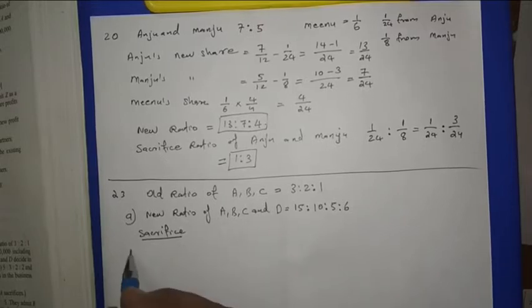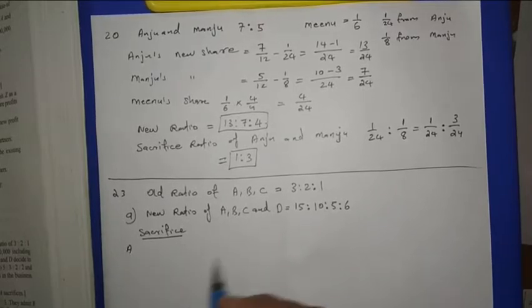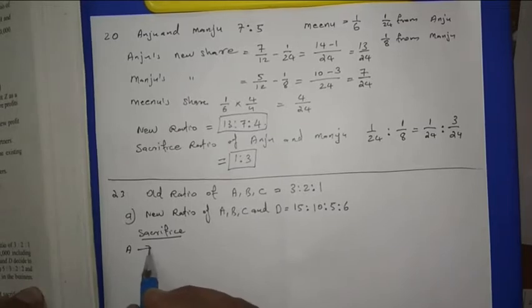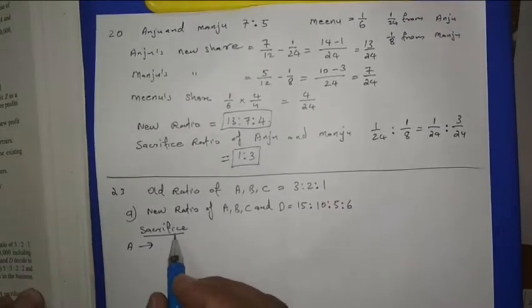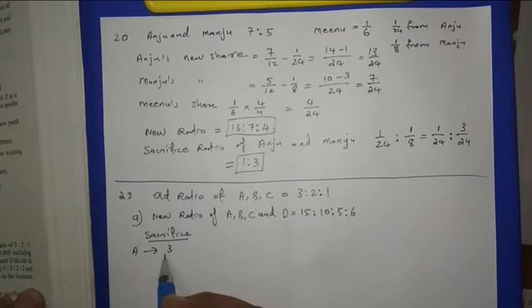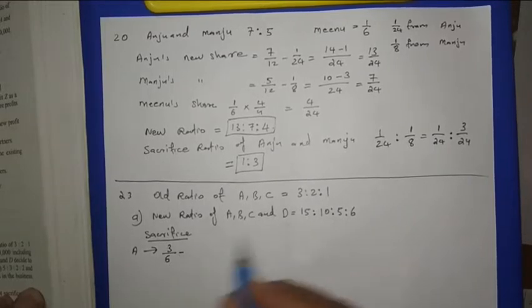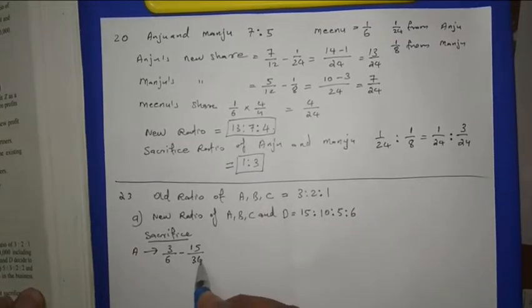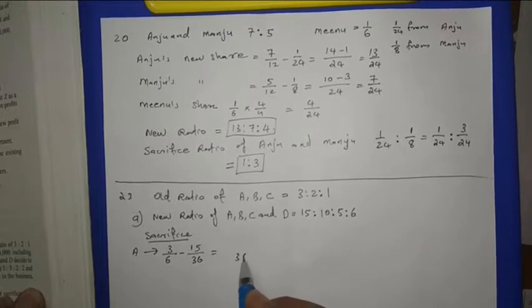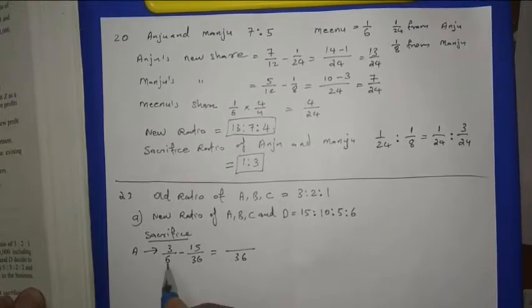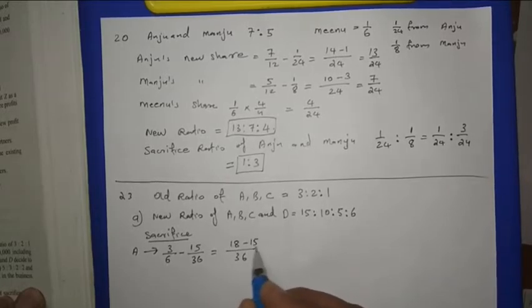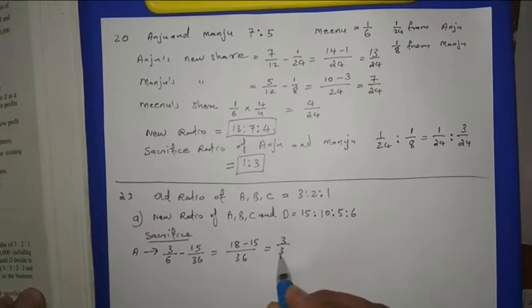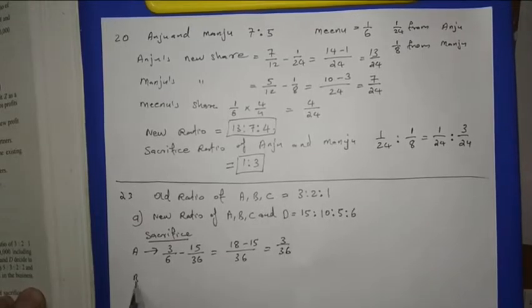Then sacrifice. First of all, A's sacrifice we can calculate. What is the formula of sacrifice? Old minus new. Old ratio of A is 3/6 and new ratio is 15 upon the total, 15, 20, 30, 36. LCM is 36. Then here with the 6 we have to multiply this one. Then 18 is coming. 18 minus 15, then 3/36.